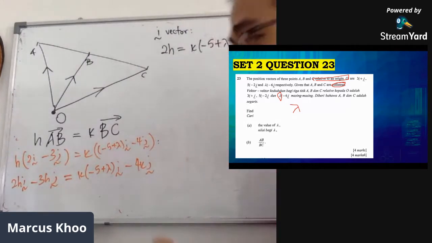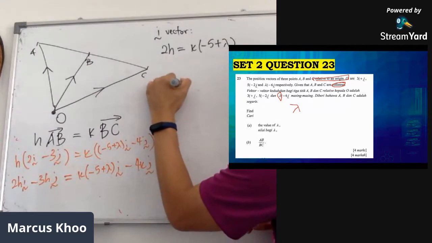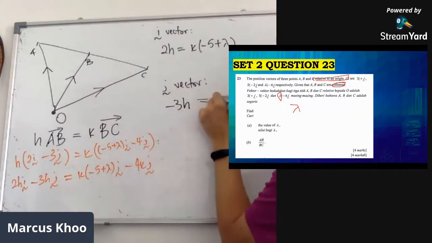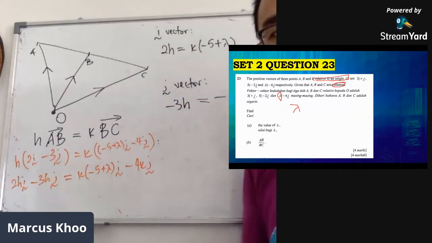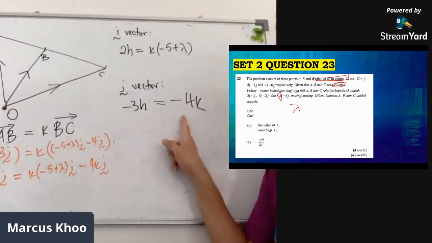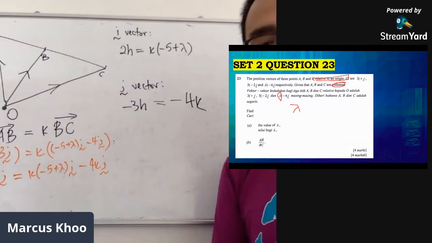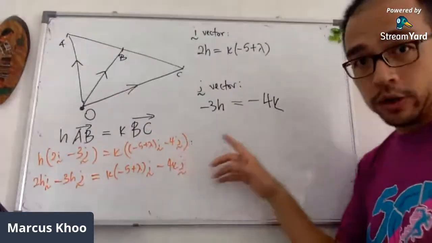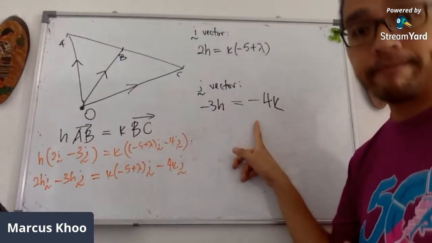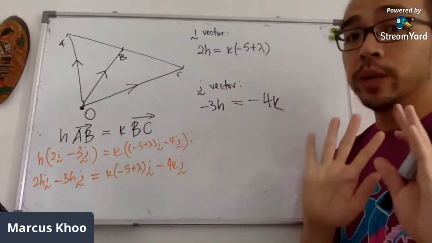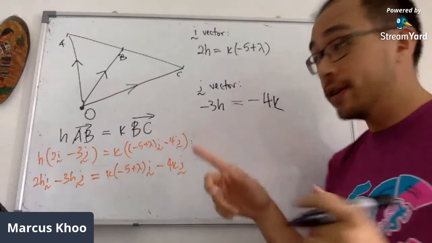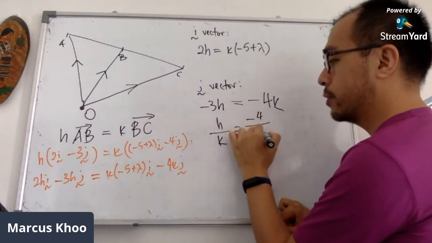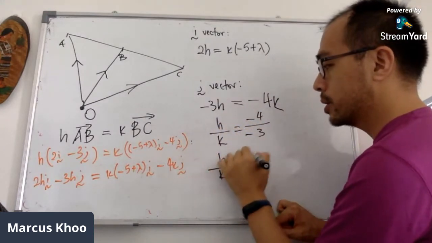If I look at the J vectors, I'll get minus 3H equals minus 4K. Okay, I think we've seen enough of this question, so I'm just going to show this first. So what we can do now is get the term of H over K. H over K equals negative 4 over negative 3, otherwise H over K equals 4 over 3.